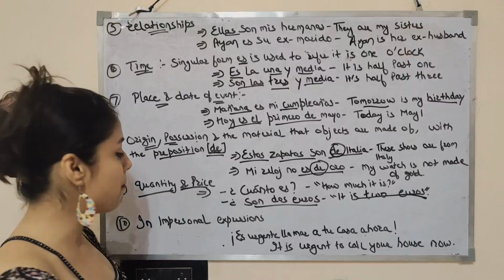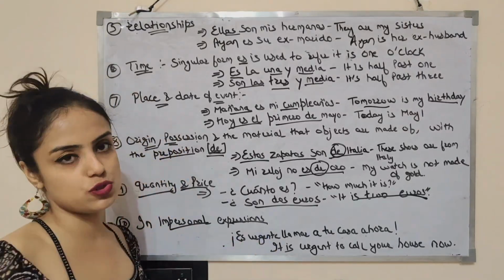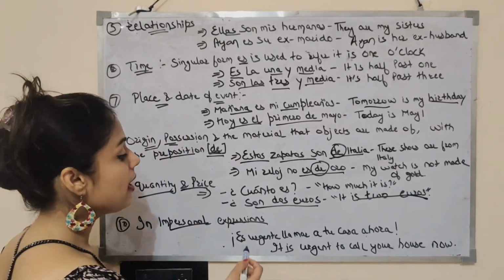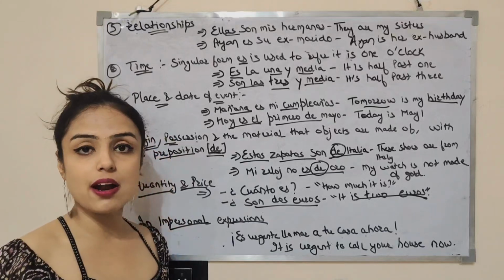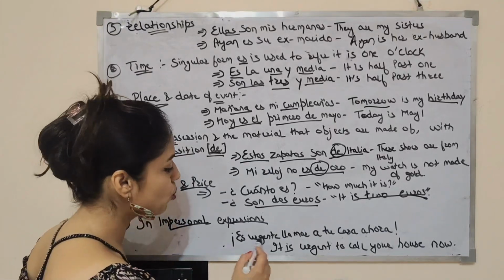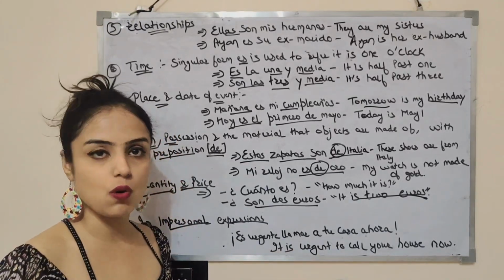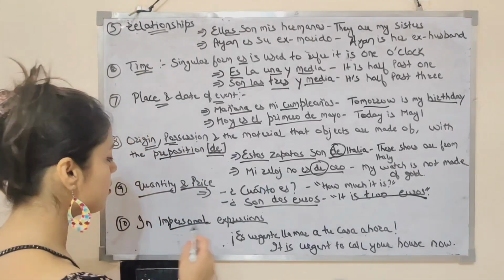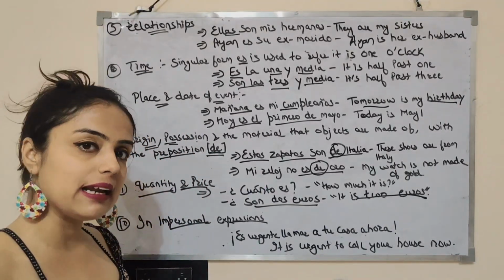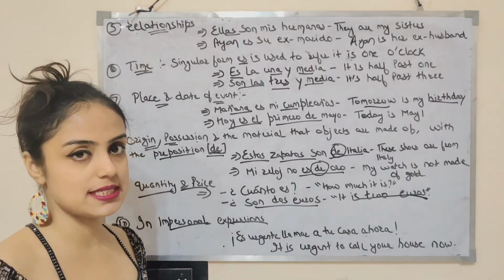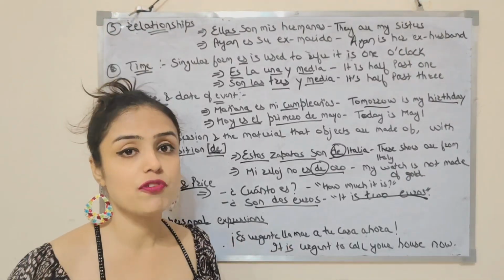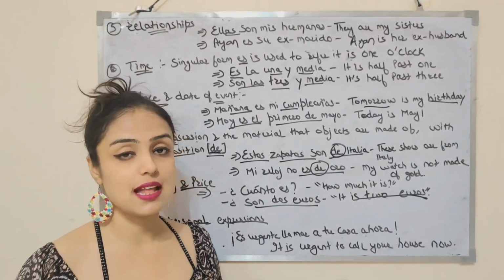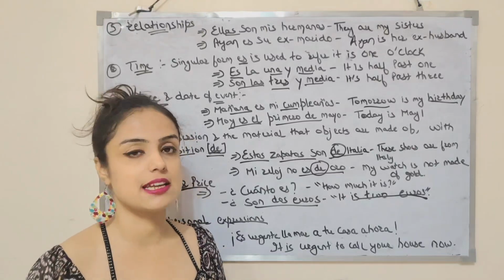Now to express impersonal expressions, we are using ser verb. Por ejemplo, es urgente llamar a tu casa ahora means it is urgent to call your house now. So to indicate impersonal expression as well, we are using ser verb. So I have given lots and lots of examples to you so that you can understand the ser verb in a better and descriptive way.